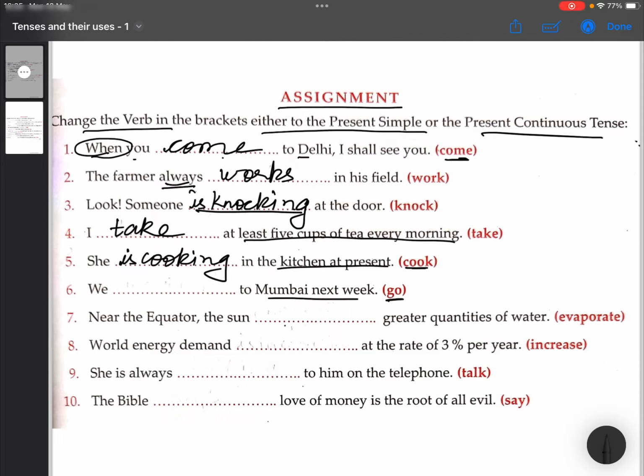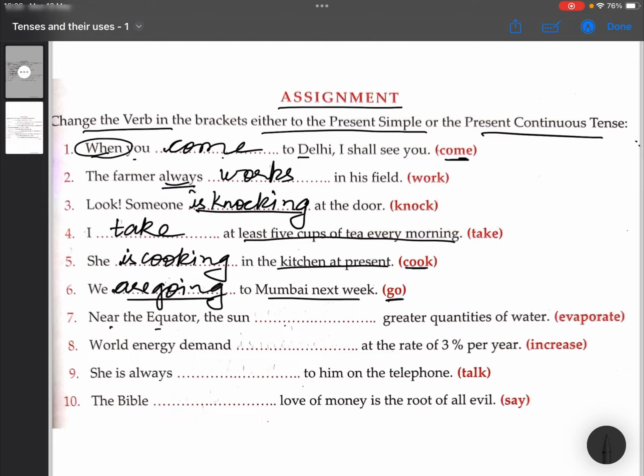Now, it is a fixed future action. We know it is going to take place in future and it is fixed. Therefore, we are going to write in the continuous tense. We are going to Mumbai next week. So, it's a present continuous tense. We go to Mumbai next week cannot happen. Simple present tense, it cannot take place. Therefore, it is present continuous tense.